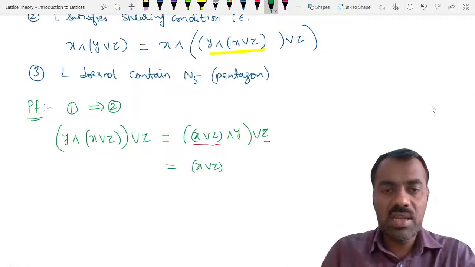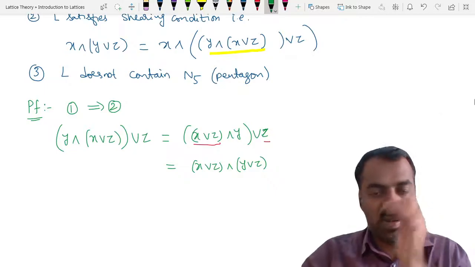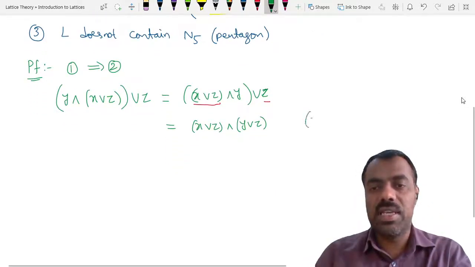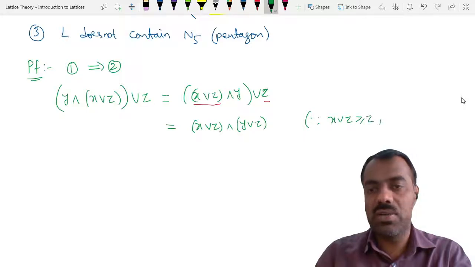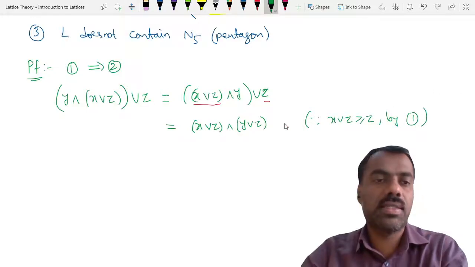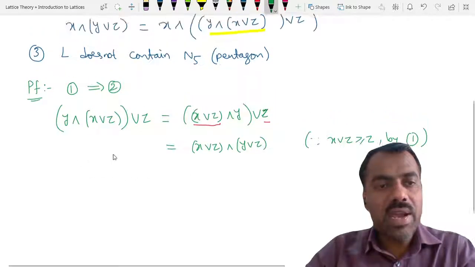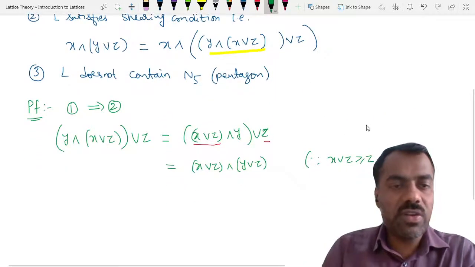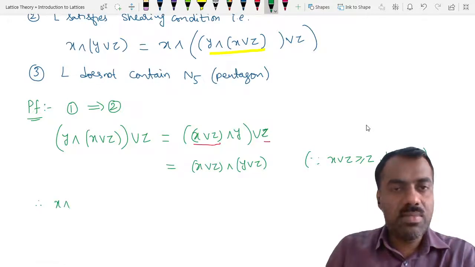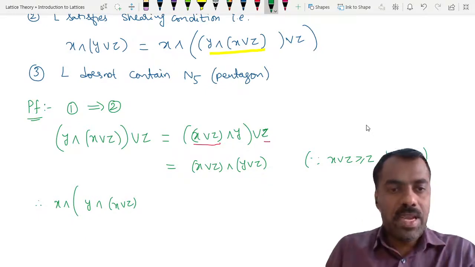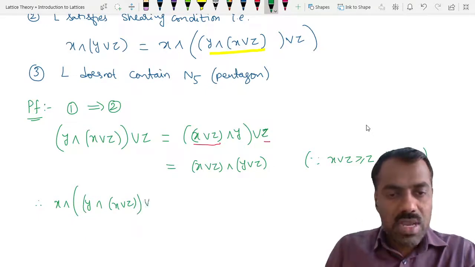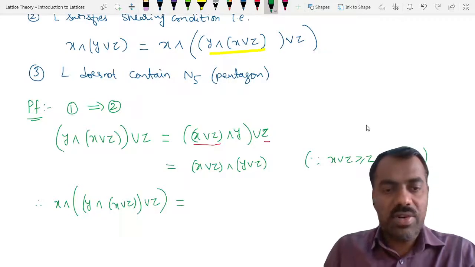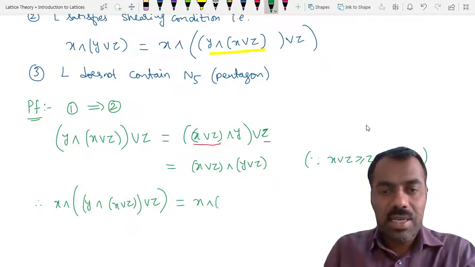So therefore, by modular condition, this is the same as x join z, then meet with y join z. The reason here is that x join z is greater than or equal to z. By 1 we get this. Now you try to meet with this x. So therefore x meet y meet x join z, then you are joining with z, is equal to whatever we have simplified, that is nothing but x join z. So it is meet of 3 elements.